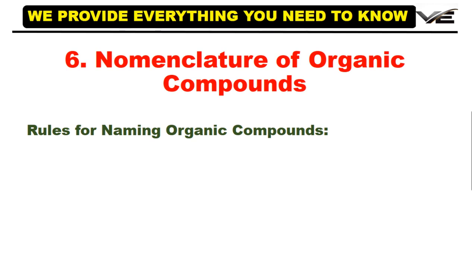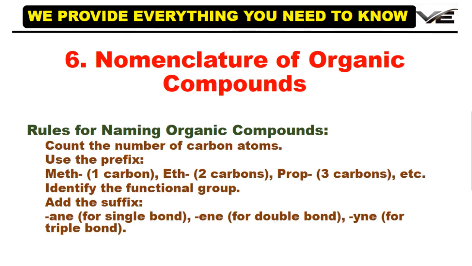Nomenclature of organic compounds. Rules for naming organic compounds: count the number of carbon atoms. Use the prefix meth for 1 carbon, eth for 2 carbons, prop for 3 carbons, and so on. Identify the functional group.